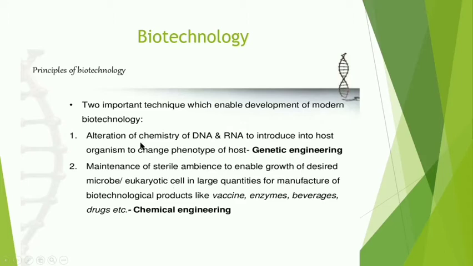What is genetic engineering? That is alteration of chemistry of DNA and RNA to introduce into a host organism to change the phenotype of the host. So this alteration, what does it mean? Alteration means changing, means to change. What is changed? The chemistry of DNA and RNA, means there is change made in the structure of DNA and RNA, then to introduce into the host organism.